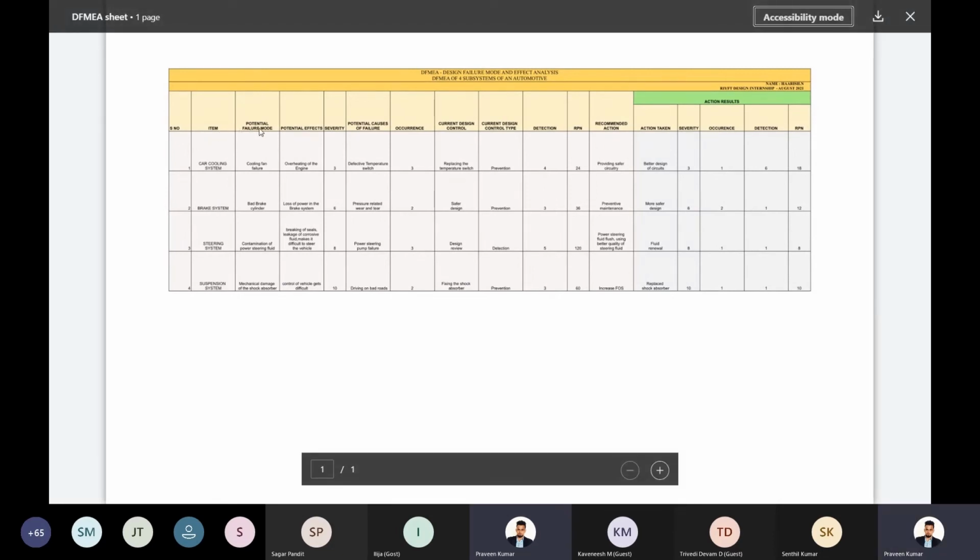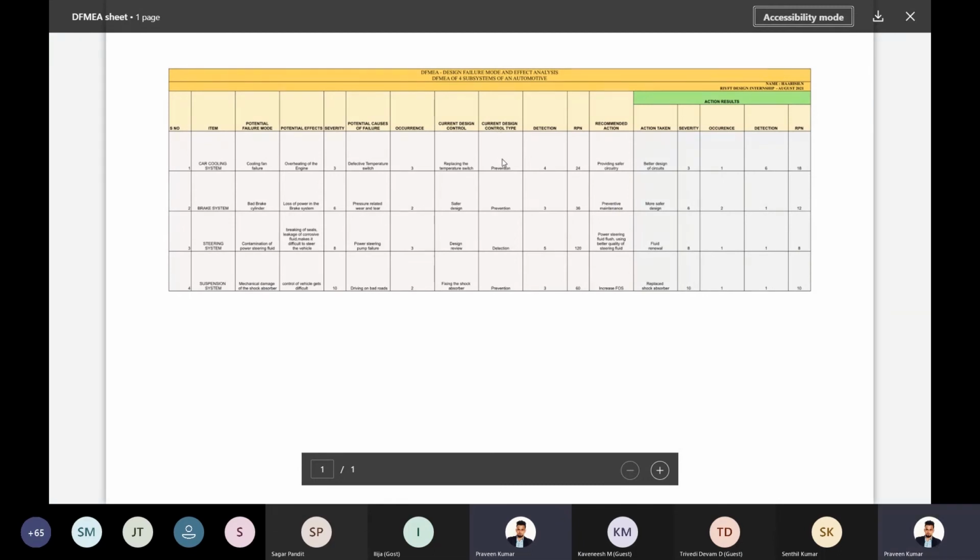Then what is the potential failure that might happen here, and the potential effect? What is the severity of the problem? What is the reason for the failure? Occurrence, that is how frequently it is going to occur. Current design control: how are you going to control the design? Current design control type, is it preventive?